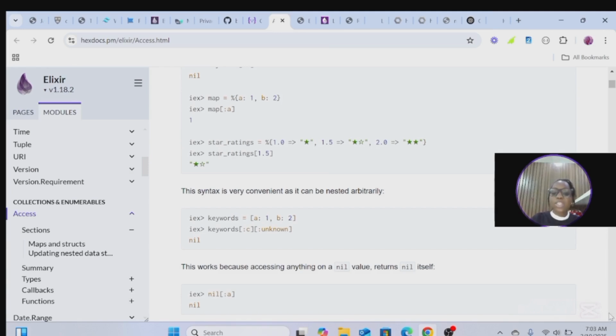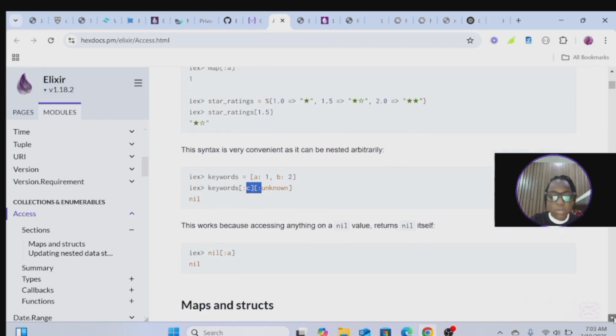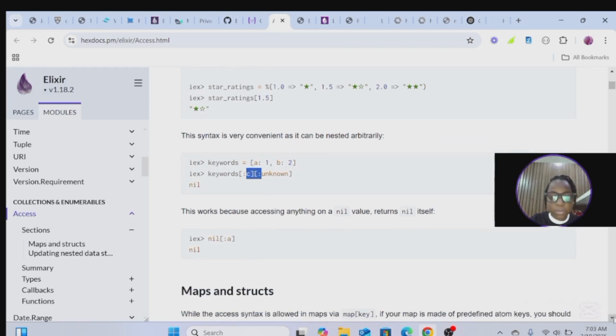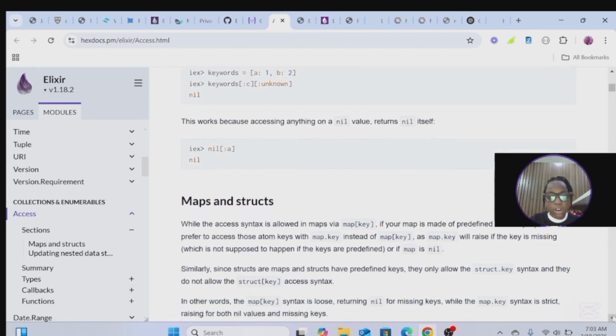So let's continue, guys. Keyword a, b, keyword c, unknown. We still get nil because such keys do not exist. If you try to access any key that doesn't exist, it will always return nil because it's not available.